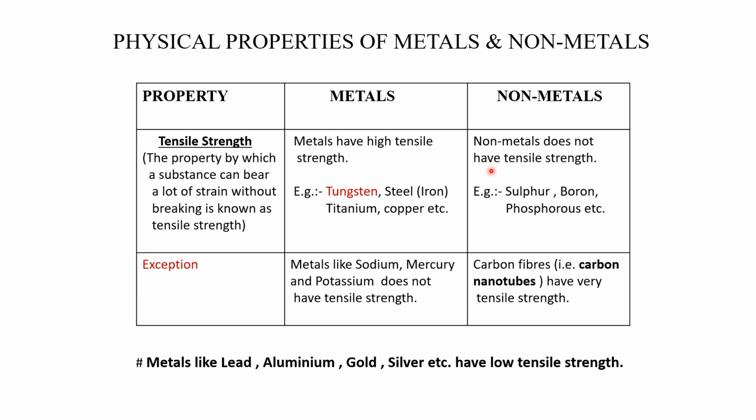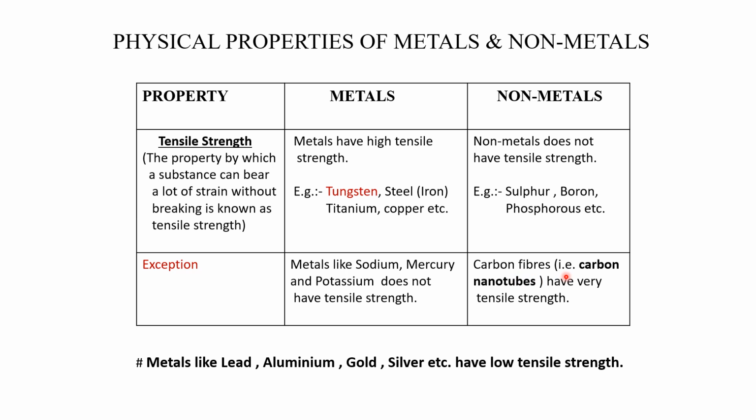Non-metals generally don't have tensile strength. Examples: sulfur, boron, phosphorus. These are non-metals. Now here also there are exceptions. For example, metals like sodium, mercury, and potassium do not have tensile strength because they cannot be converted into a thin wire or thin sheet. So that's why they don't have any tensile strength.